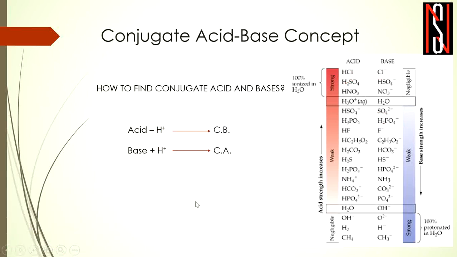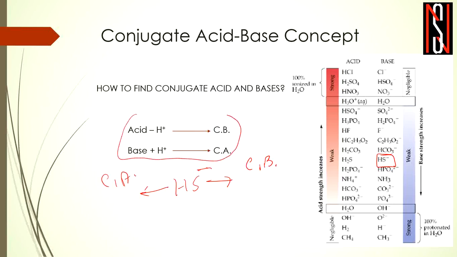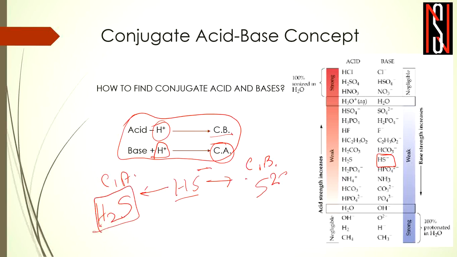Okay, so we will look into another example. For example, we are looking into this HS minus. So if you are being asked to determine the corresponding conjugate base and corresponding conjugate acid of HS minus, so as per this thumb rule, to determine the conjugate base, we will have to remove one proton from HS minus, so it would be S2 minus, right? And to determine the conjugate acid, we will have to add one H+, so you will have conjugate acid as H2S for HS minus.